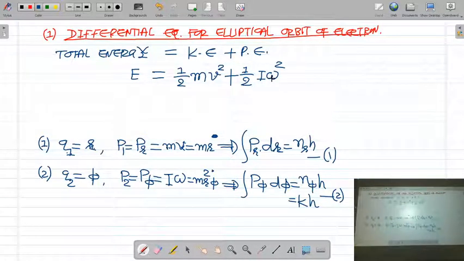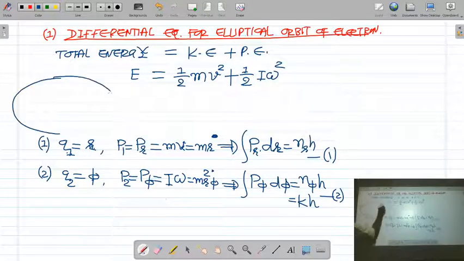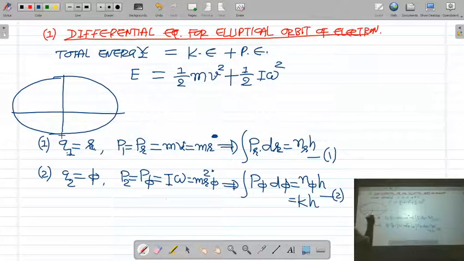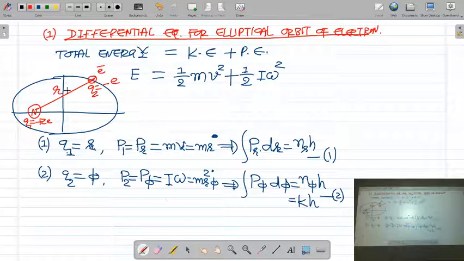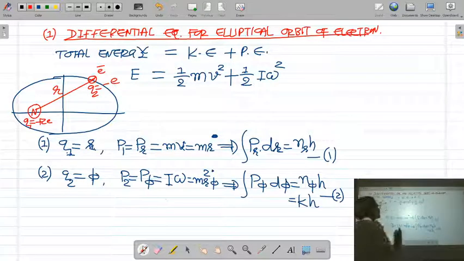Now what is the potential energy? You know very well. Here is the nucleus, its charge is plus Ze. Here is the electron, whose charge is minus e, and the distance between nucleus and electron is r. If the charge of the nucleus is Ze, the charge of the electron is minus e, and the distance between them is r, what is the potential energy of this system?